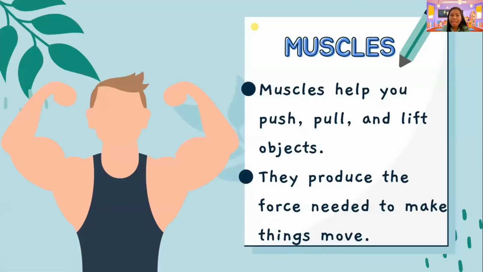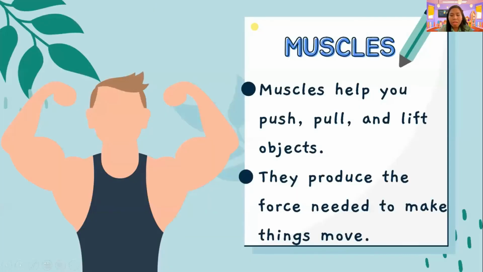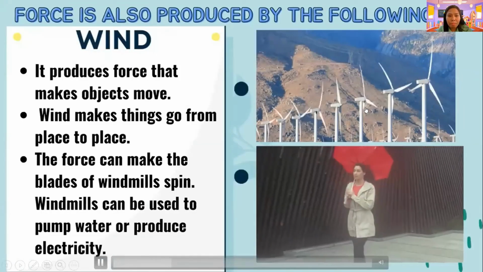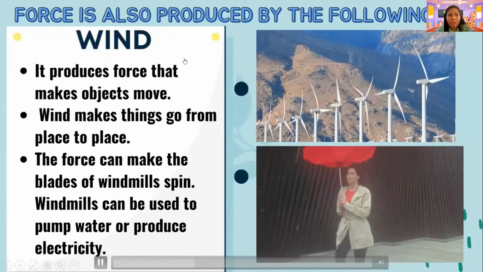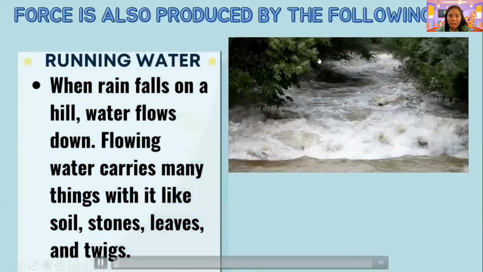And by the way, it is the muscles. Oh, we skipped this one. It is the muscles, grade 1. It is the muscles that help you push and pull, or even lift objects. They produce the force needed to make things move. We skipped that one. Oh, sorry for that. So it is the what? It is the muscle. So aside from pushing and pulling, also the force is produced by wind and running water.